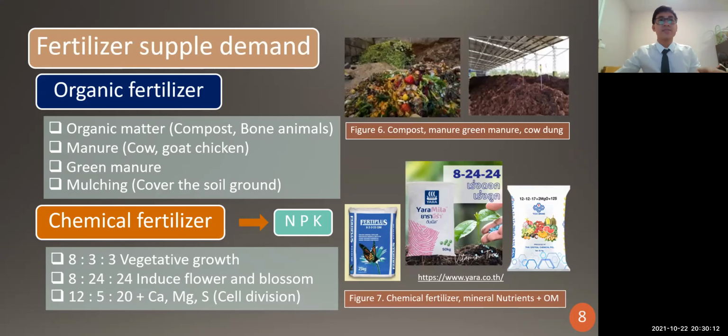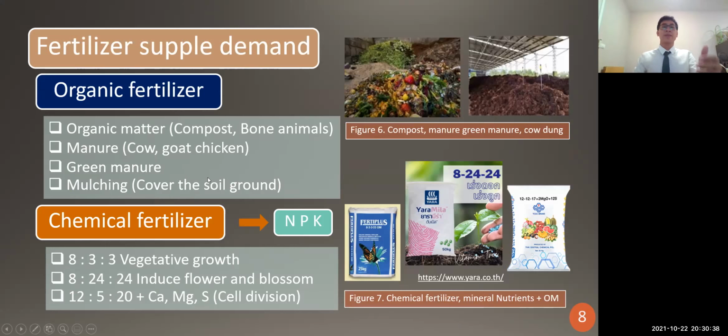And for the fertilizer demand, there are two main types: organic fertilizers and chemical fertilizers. For the organic fertilizers that we use, for example, organic matter, compost, like in this picture you can see, and bone, animal manure, cow dung, goat, chicken, or green manure.